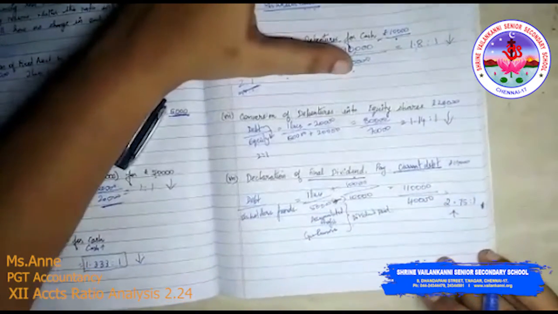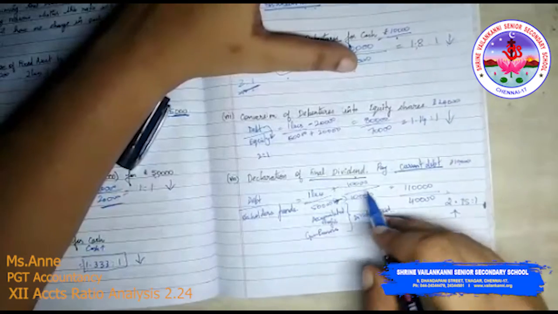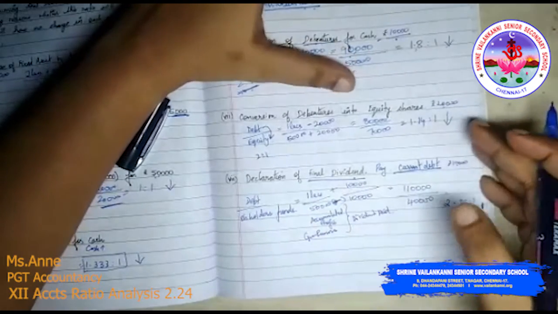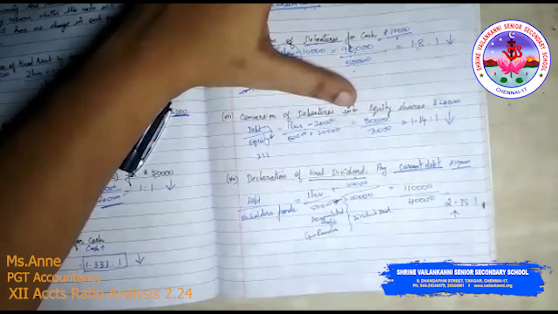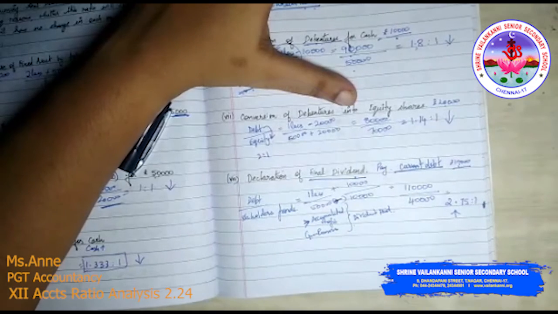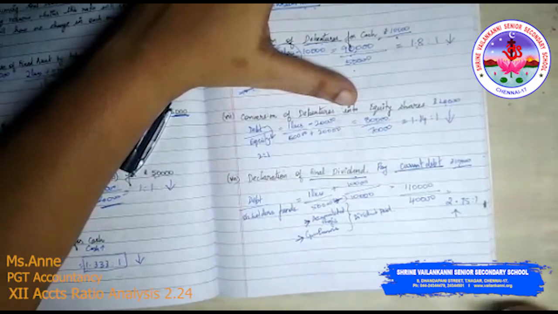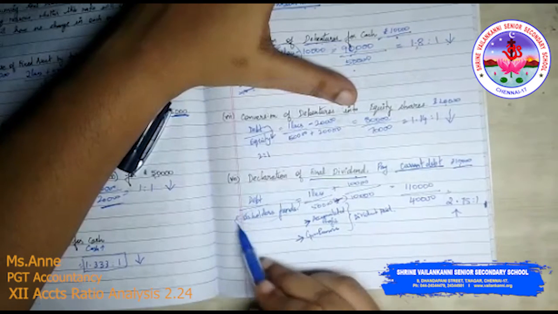I'm sure you are able to follow what I'm trying to do. What is declaration of final dividend? They have declared in the board meeting that 10,000 worth of dividend should be paid to the equity shareholders. They will apportion the money from the accumulated profits or general reserve, which are part of shareholders fund.